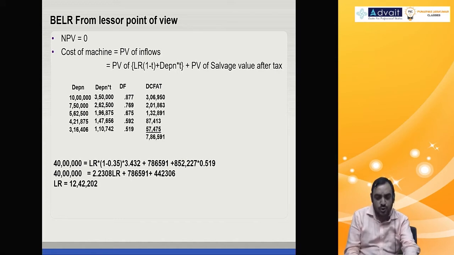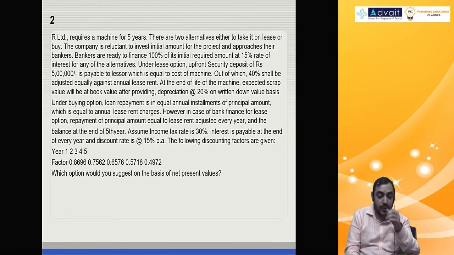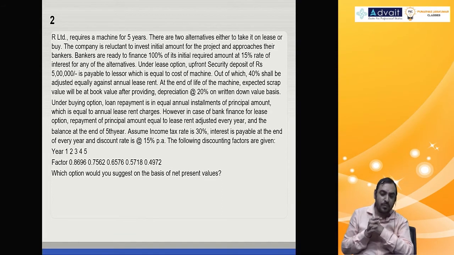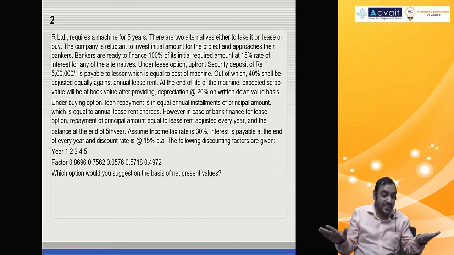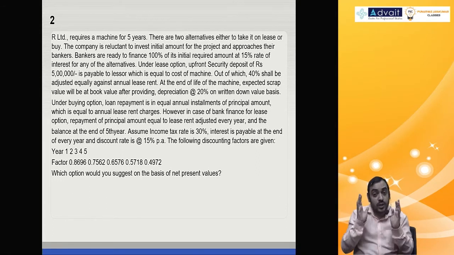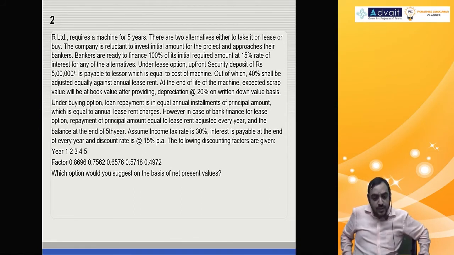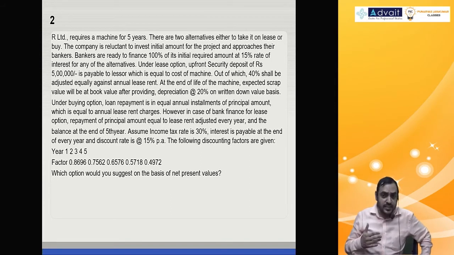The next question is not so repetitive from an exam point of view. It has come in the exam once. But I would say this problem being asked in an exam for 10 marks is not really fair. It has so many calculations. The solution has given some 10 tables, I think, but I try to reduce it to 2 tables, one for the lessee, one for the lessor. So from an exam point of view, if this problem comes, don't do it. It is going to consume a hell of a lot of time. Not worth it. But from an understanding and logical perspective, it is a very good question. If you solve this problem, you get a lot of conceptual clarity. So let's do it. As and when we read it, we'll discuss, then we can go ahead.